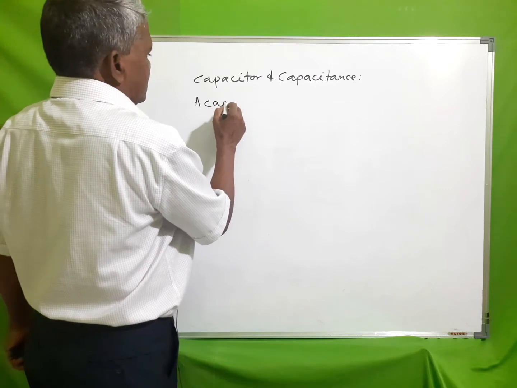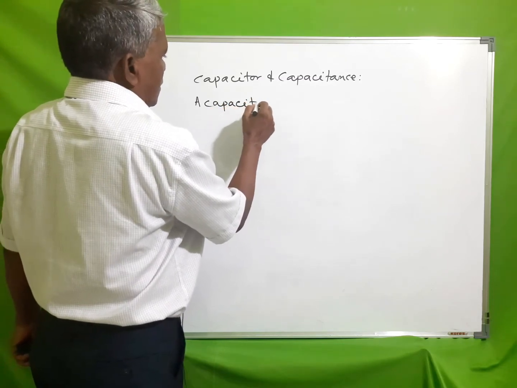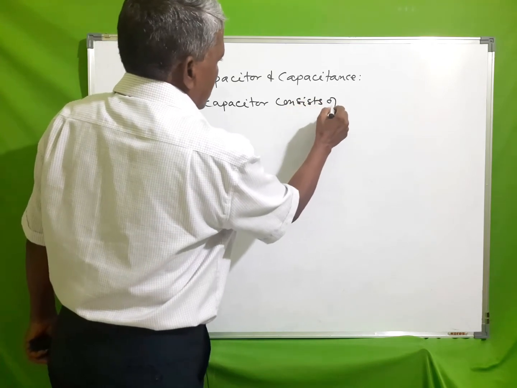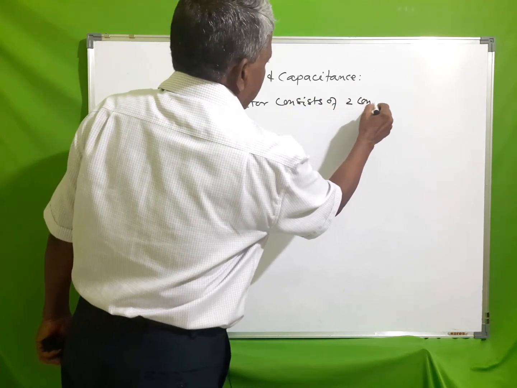A capacitor consists of two conducting plates.